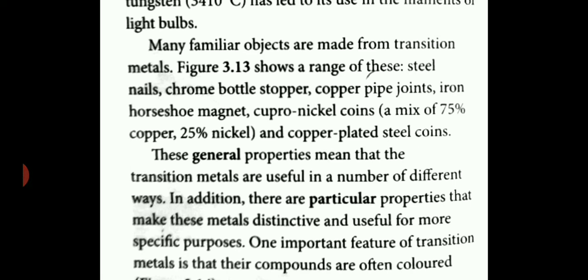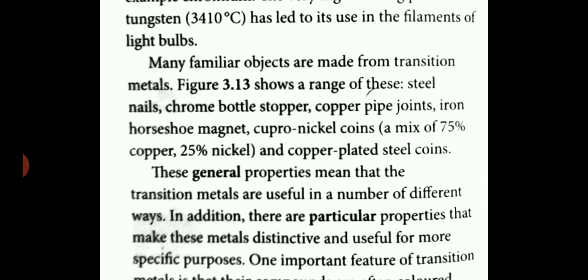Okay. These general properties mean they are transition metals, and transition metals are very useful in a number of different ways. In addition, there are particular properties that make these metals distinctive and useful for more specific purposes. One important feature of transition metals we have already discussed: the compounds of transition metals are colored.